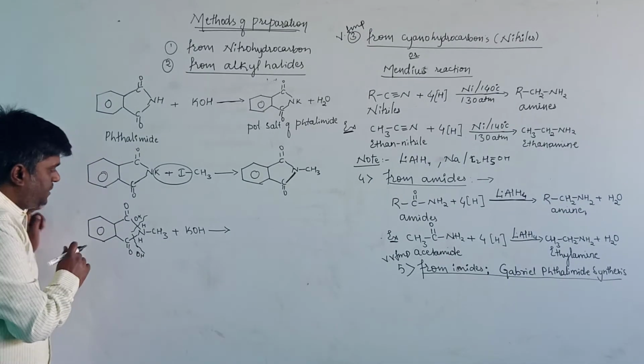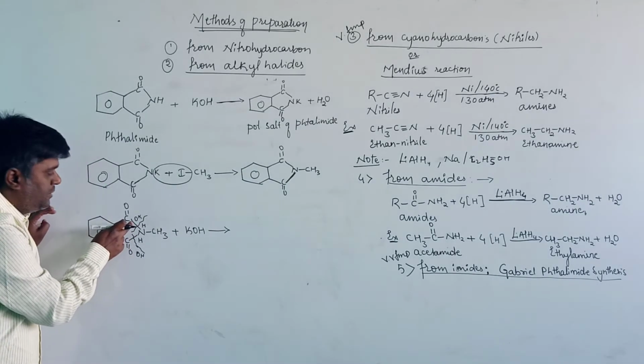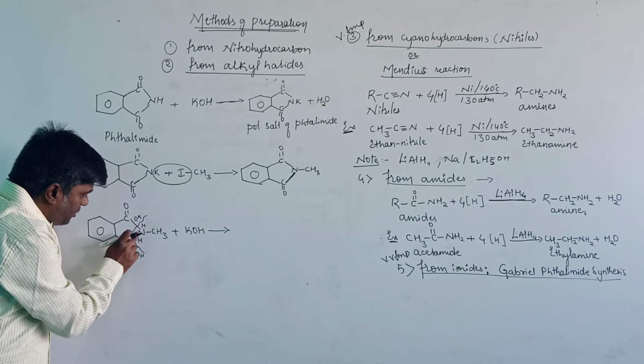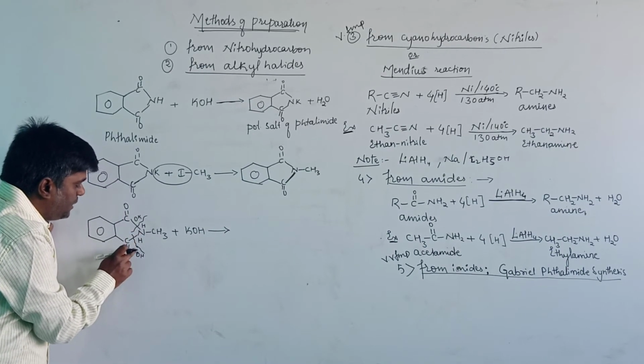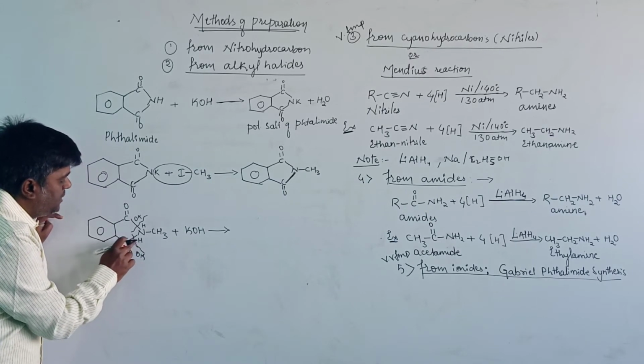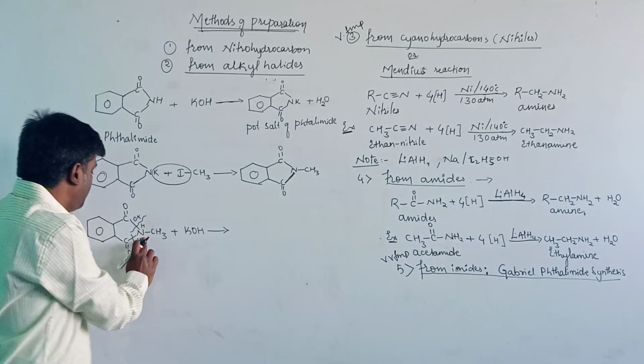Once again, the breakage of this CN bond will take place and OK will attach to this carbon atom, and here the CN bond breaks and OK will attach to this carbon atom, and two hydrogens are attached to the nitrogen to form NH2.